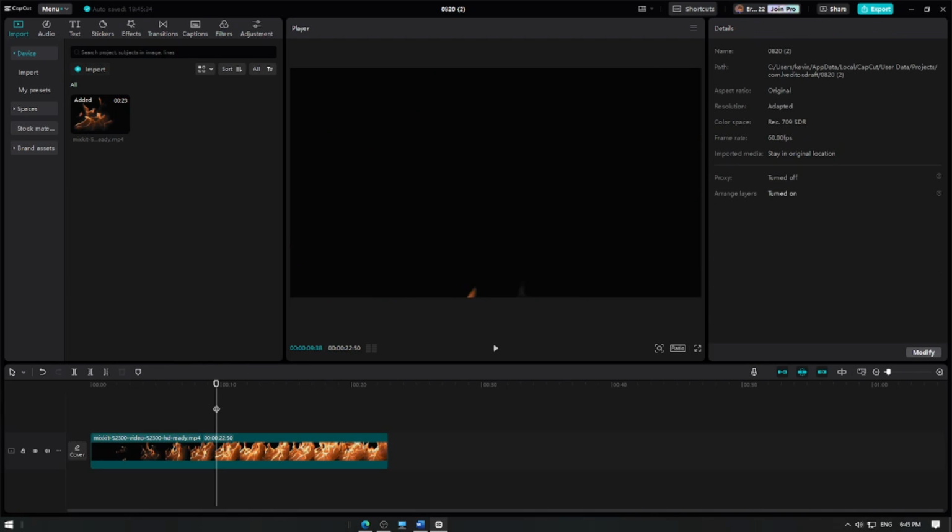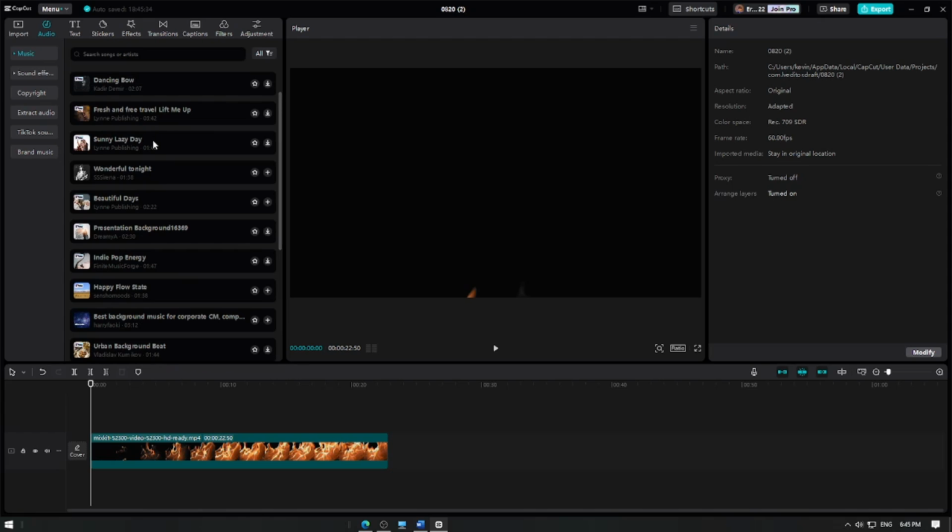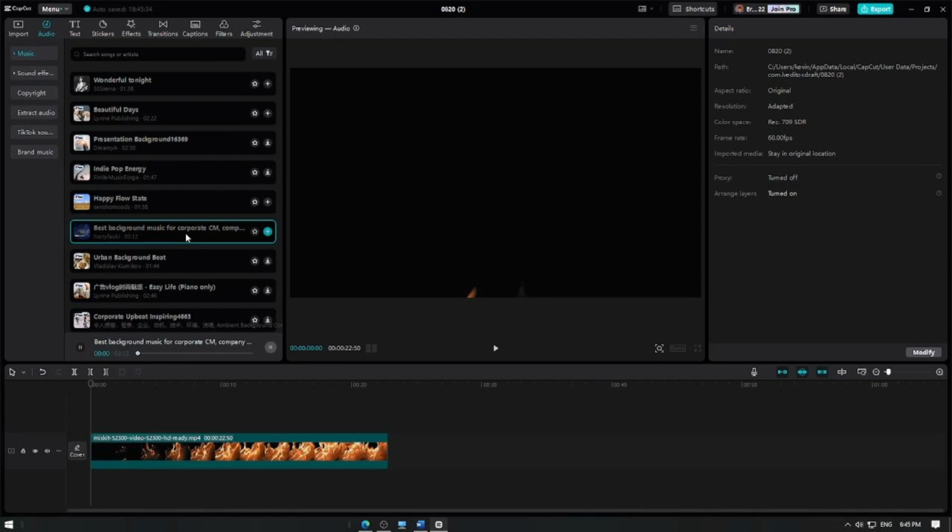Now, let's add some sound from the CapCut sound library. Start by clicking on the Audio tab at the top of the screen. In the Audio tab, you'll see several options: music, sound effects, and extracted audio. For now, let's focus on the sound section. Scroll through the available sounds that fit your video.